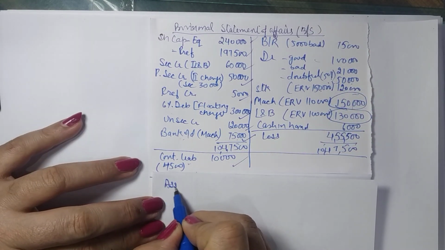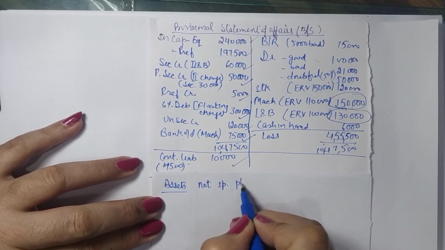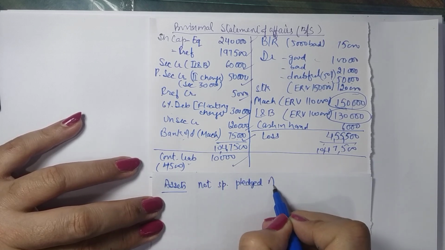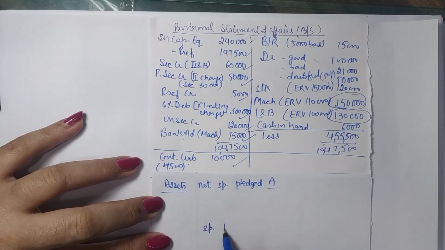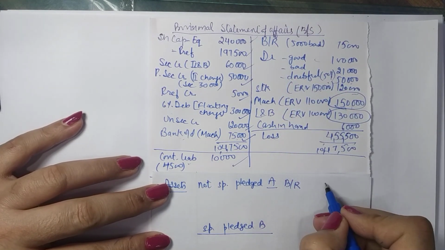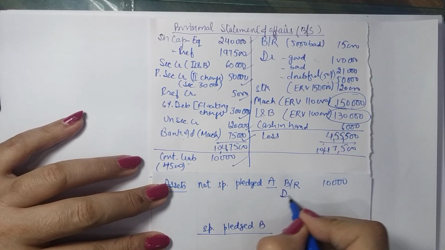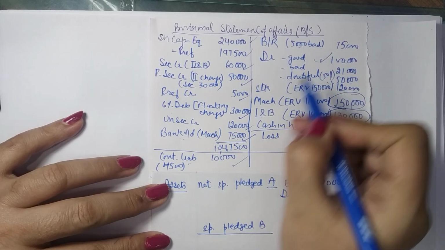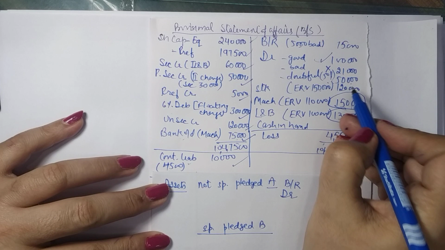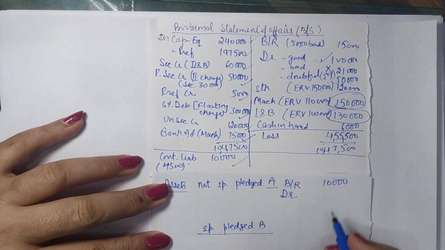After making this statement, we are to make some preliminary work to prepare our statement of affairs. Now our assets are divided into two categories: not specifically pledged, that is free assets, list A, and assets specifically pledged, list B. So just record all the assets. Bill receivables are not pledged, but you will recover 10,000 out of 15,000. Debtors are not pledged, but you will recover 1 lakh in full. The bad amount won't be recovered. Out of 50,000, 50% is recoverable, so you will recover 25,000.